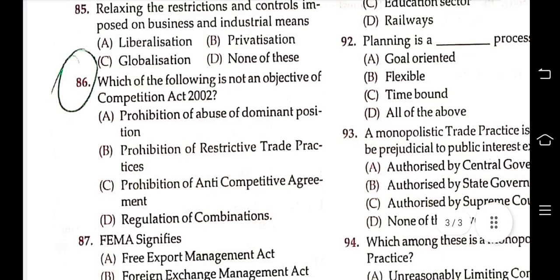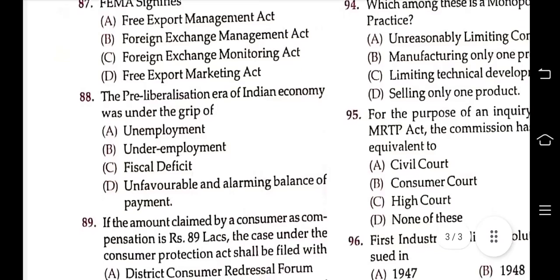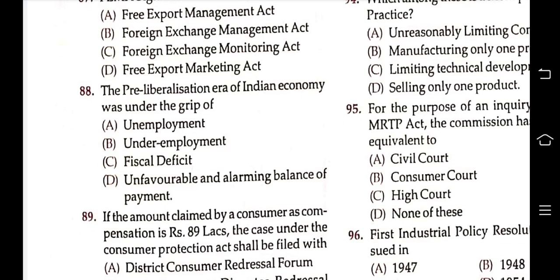FEMA signifies Foreign Exchange Management Act. Answer is B. The next question is, the pre-liberalization era of the Indian economy was under the grip of unemployment, underemployment, fiscal deficit, unfavorable and alarming balance of payment. Answer is D. Unfavorable and alarming balance of payment was the cause of liberalization of the Indian economy.